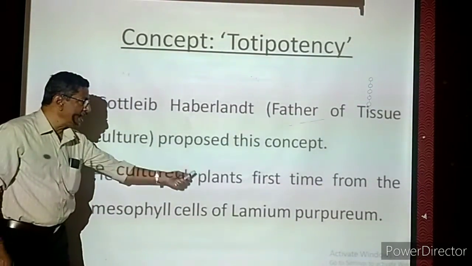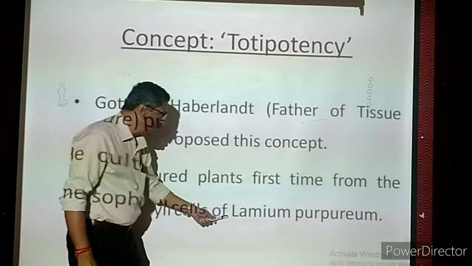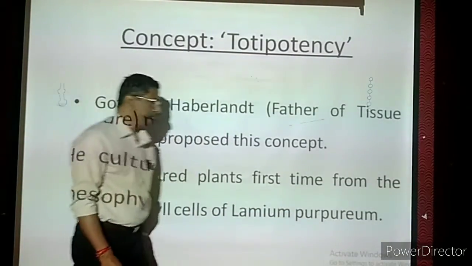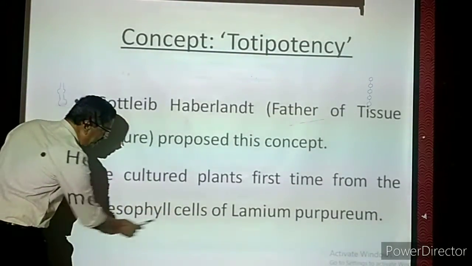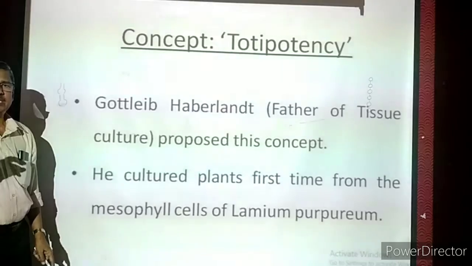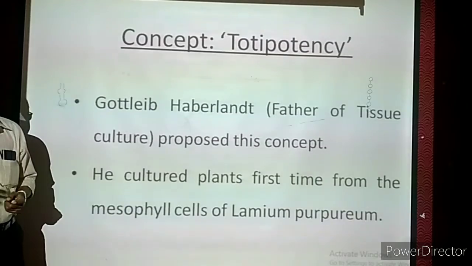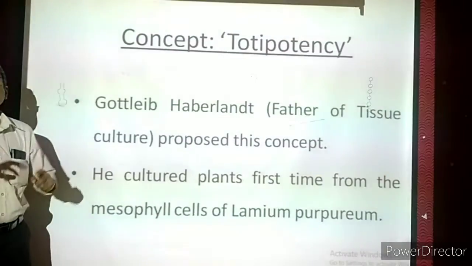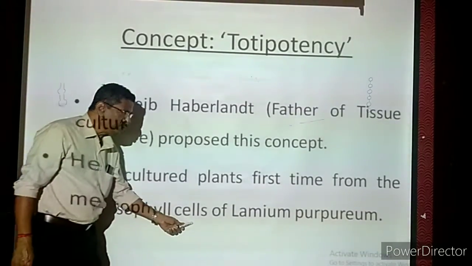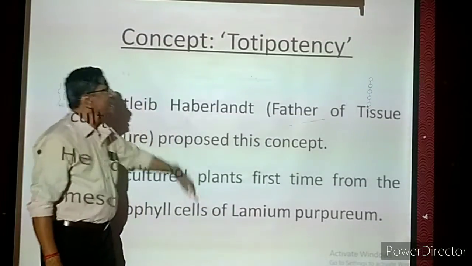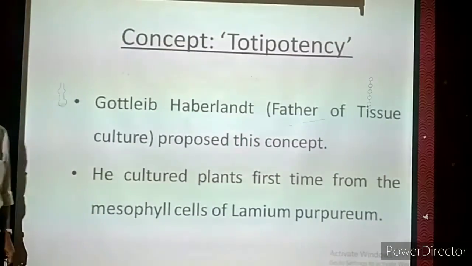He cultured plants for the first time from the mesophyll cells of a plant called Lamium purpureum. Purpureum is the name of a plant. What are mesophyll cells? The middle cells found in the leaves. The leaf has an upper epidermis and a lower epidermis. Between them a soft tissue is present, that is called the mesophyll. From the mesophyll cells he developed tissue culture with the help of this basic concept, totipotency.